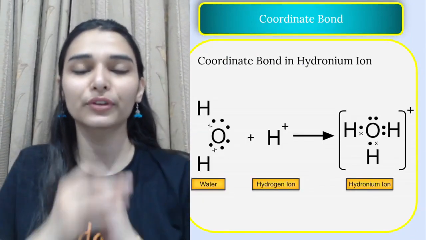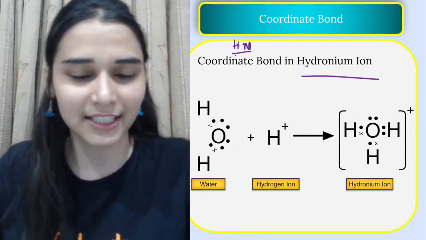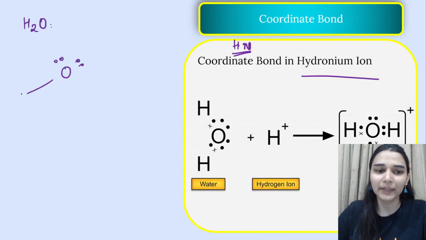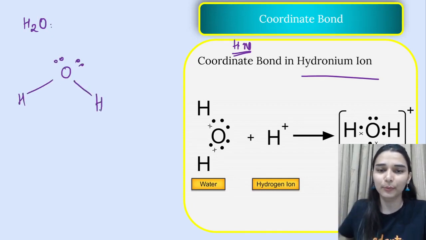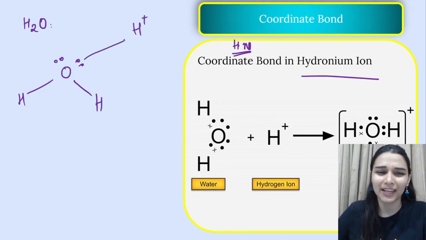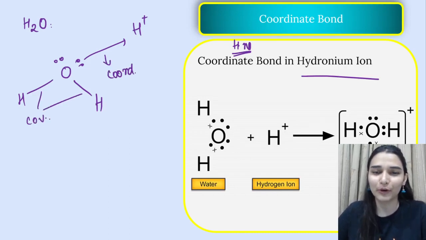Similarly, you can show the formation of coordinate bond in the hydronium ion. ये घर पे try करना, ठीक है? इसके लिए क्या करोगे? Same way में first of all show water. अभी मैम ने बताया था water में oxygen will be having 2 lone pair of electrons, bent structure like this. And एक दिन H plus आया, then oxygen like okay, don't cry in front of me, huh? I will give you. So what happens? This is how it happens, and they will also be making a coordinate bond, and these are the 2 covalent bonds. So this is how it happens.